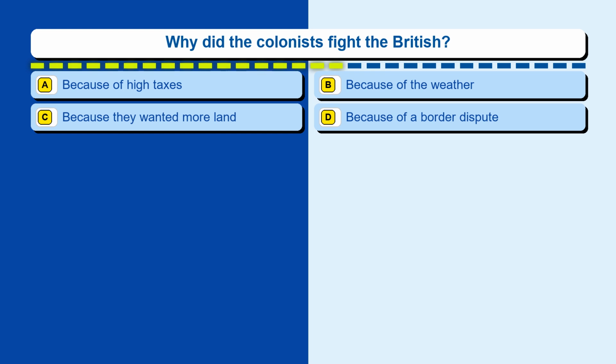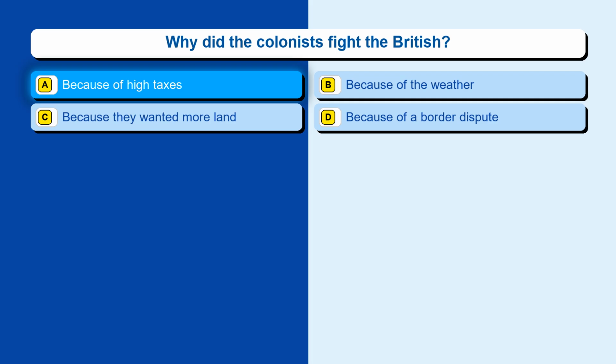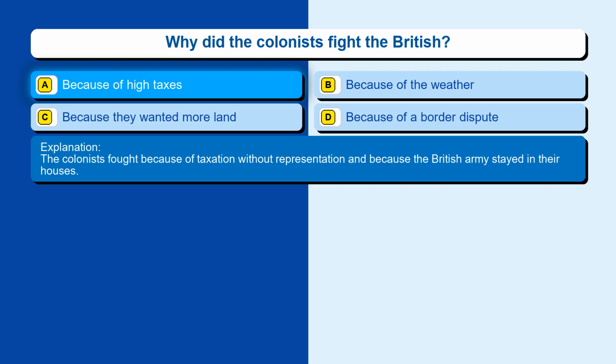Question 37. Why did the colonists fight the British? Option A, because of high taxes. Option B, because of the weather. Option C, because they wanted more land. Option D, because of a border dispute. The correct answer is option A, because of high taxes. The colonists fought because of taxation without representation and because the British Army stayed in their houses.